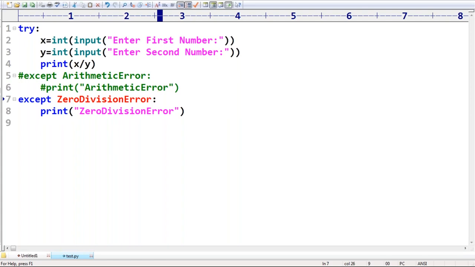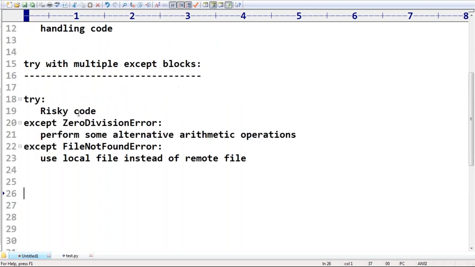No such restrictions. You can take either the parent first or the child first, but my Python virtual machine always considers from top to bottom only. Clear? That's all about try with multiple except blocks.